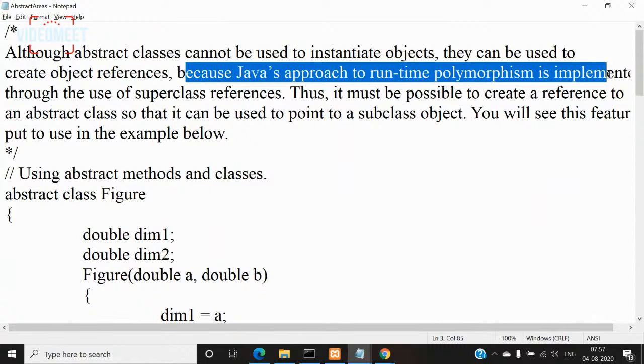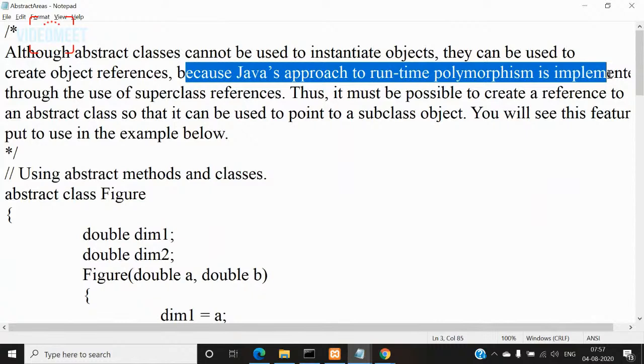But that overloading is done during compilation. That polymorphism is resolved during compilation. When you compile your program, the Java compiler will check whether there are two different versions of that method created in the class. If they are available, it will check it during compilation only. If they are not available, it will generate an error for you, right? Because that polymorphism is checked during compilation, we call it compile time polymorphism. Overloading is an example of compile time polymorphism.